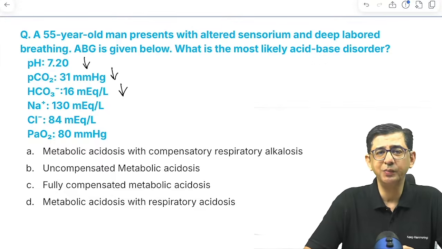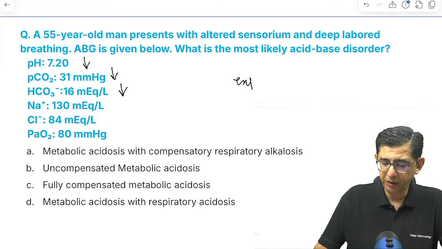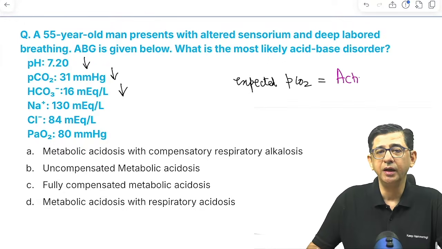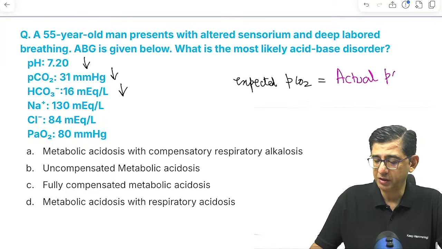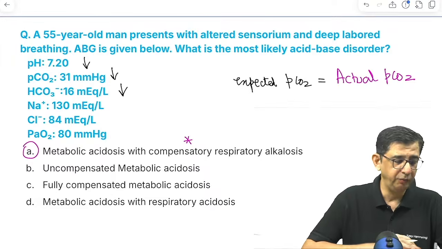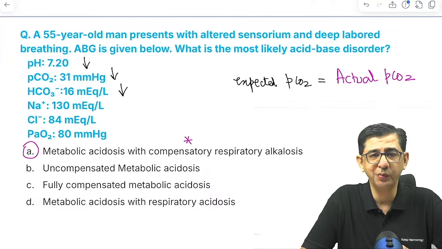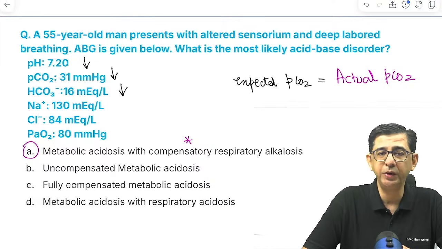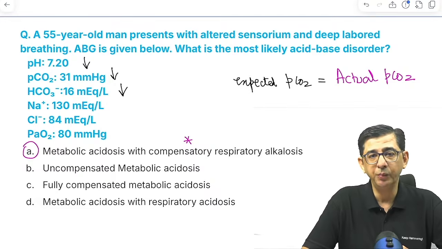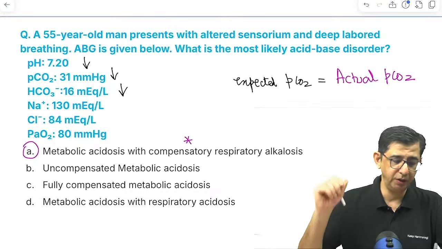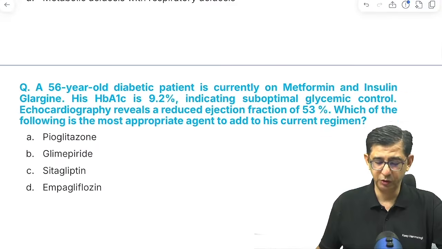And if I do a Winters formula, then the expected PCO2 in this patient would be 16 plus 15, which is equal to the actual PCO2, because the expected and the actual PCO2 values in the patient are matching. So this means that the compensation process is working, and this would be a case of metabolic acidosis with a compensatory respiratory alkalosis. So spot on here. Obviously it's not fully compensated, because for that the pH should be normal. And if I say uncompensated, when the Winters formula is getting satisfied, that means the compensation process is working in this particular case. So the answer to this question is option number A.